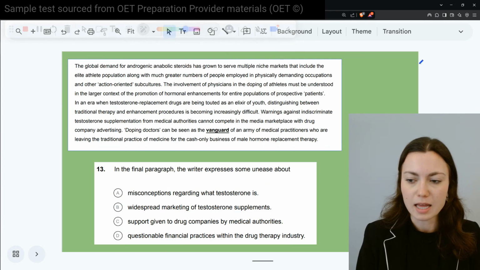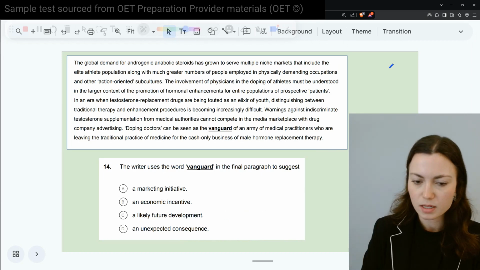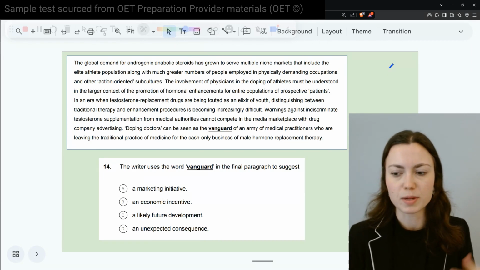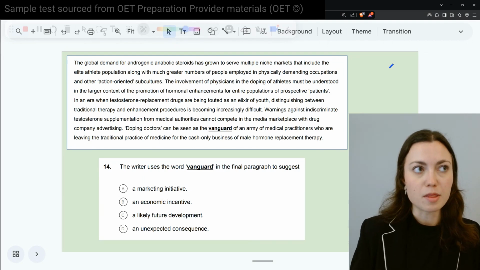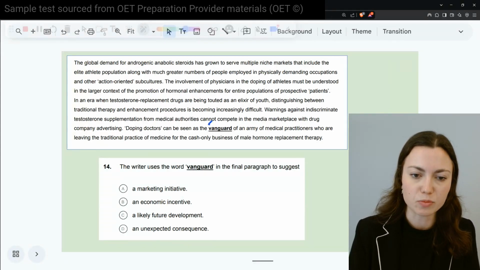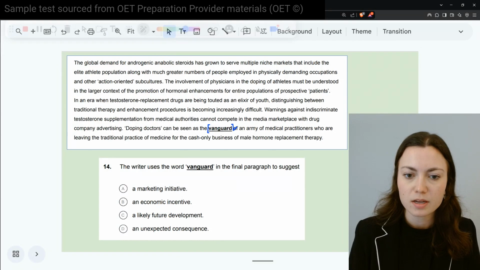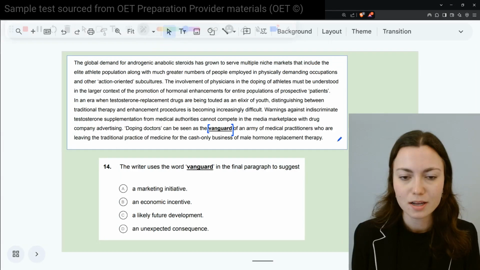All right, lastly, let's look at this word vanguard. I talked about this in my previous video, but lexical reference questions can look like the words this or that, but they can also be a vocabulary word or an expression. Now, what's tricky here is if you know what the word means, it's going to help you a lot.